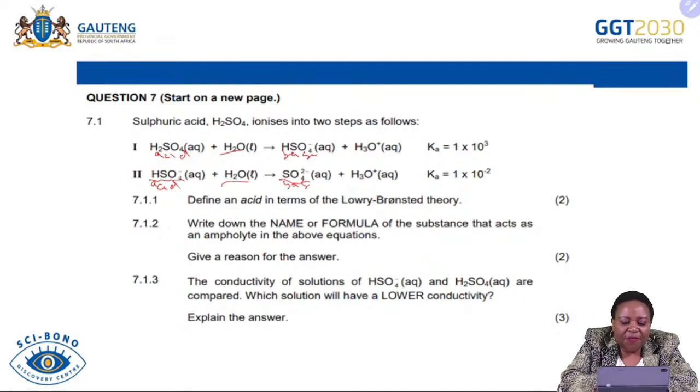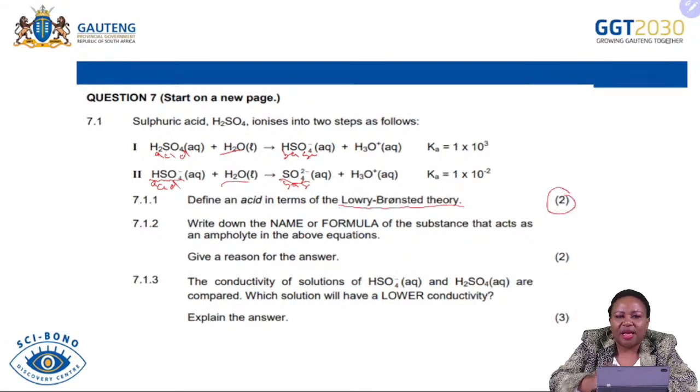Now, the first question says, define an acid in terms of Lowry theory, and it is 2 marks. You cannot afford to lose these 2 marks because it's an easy mark that you can get immediately when you realize what we are saying in terms of the definitions of Lowry and Arrhenius. So it's not always going to be Lowry. Sometimes it can also be Arrhenius.